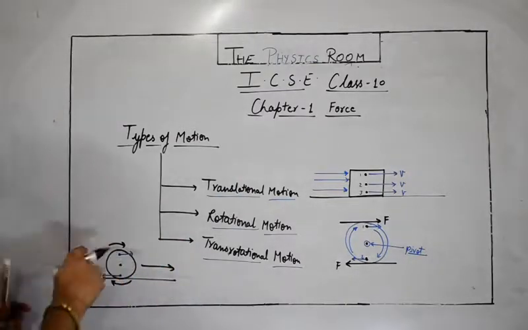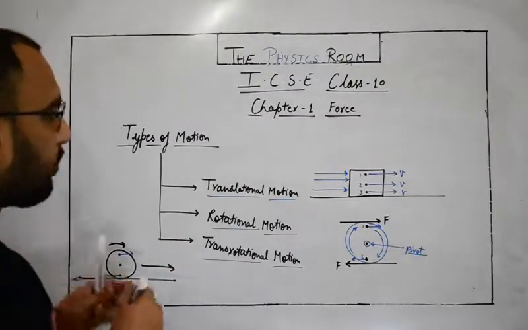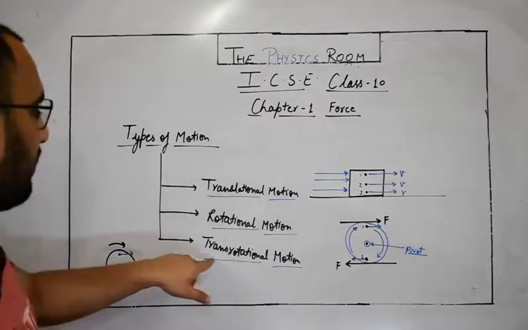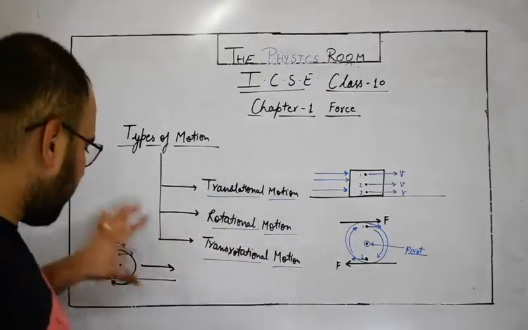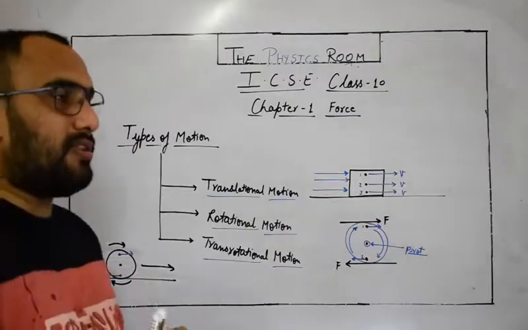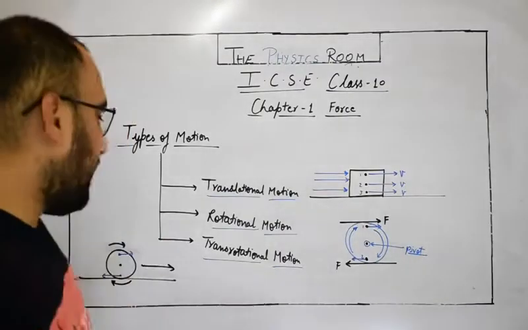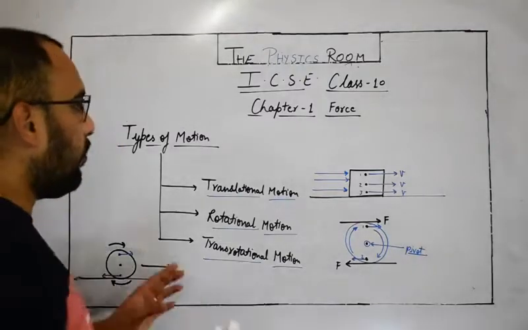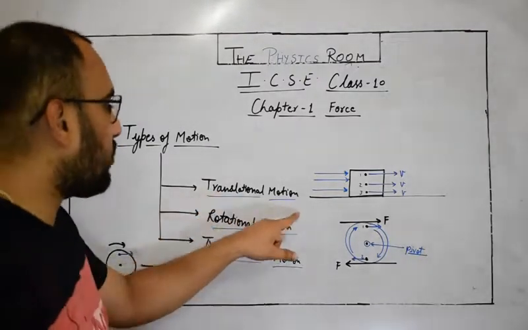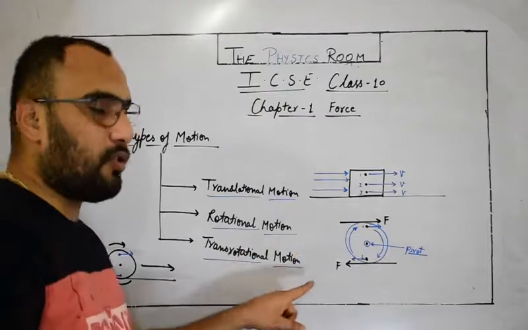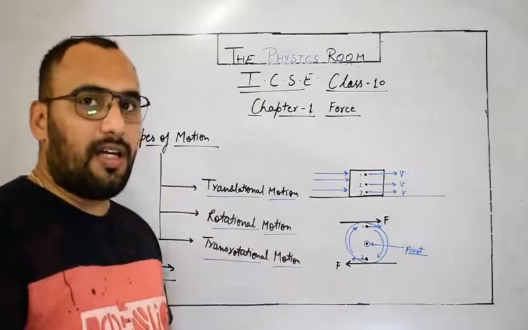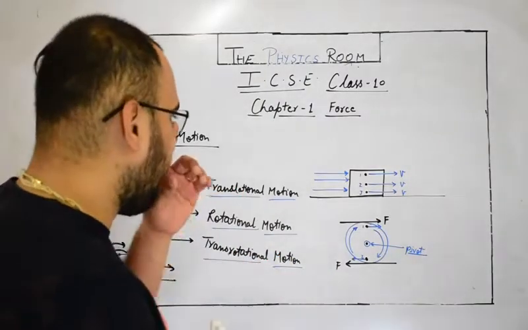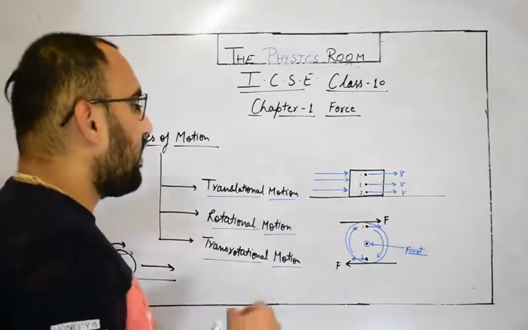So it is a combination of translational motion and rotational motion. That's why we call it transrotational motion. It is quite something extra for your syllabus, but you must know about this for further studies. So I hope this is very clear to you: translational motion, rotational motion and transrotational motion. Definitions are given in the book, so you can write the definitions.